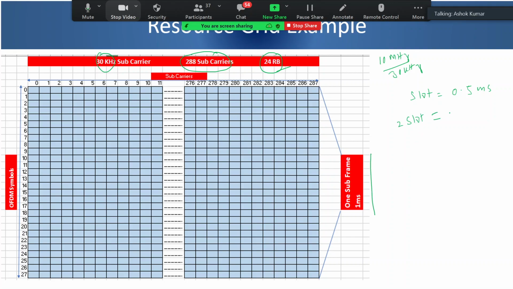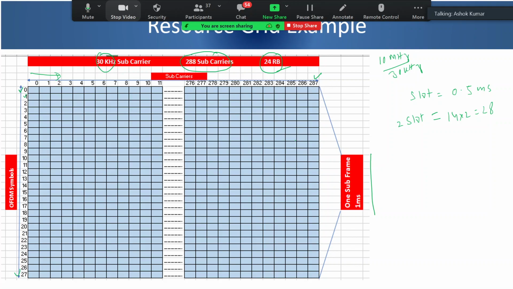That means I have 14 into 2, that is 28 symbols. So just see, I have accommodated 28 symbols, 0, 1 up to 27 here. And on the subcarrier side I have 0 to 287, so 288 subcarriers. If you look at my resource grid, it has doubled in terms of number of symbols, right?